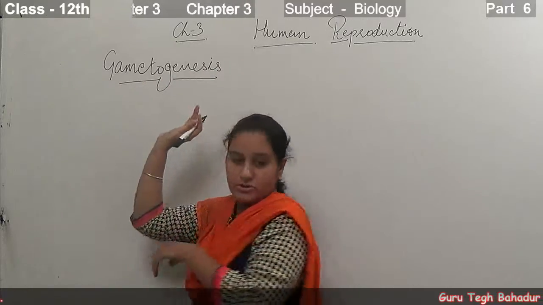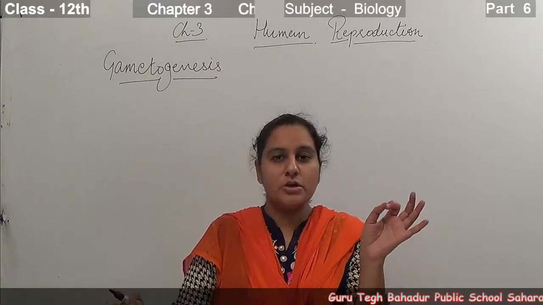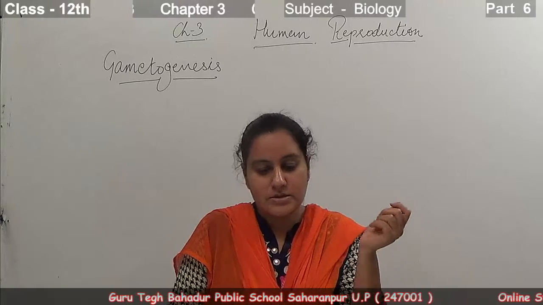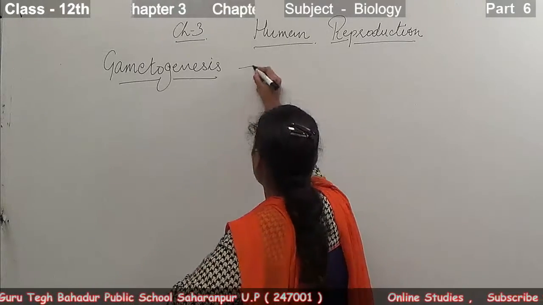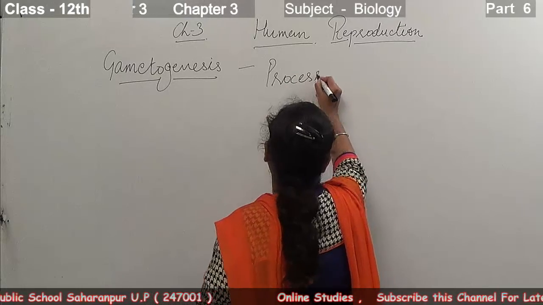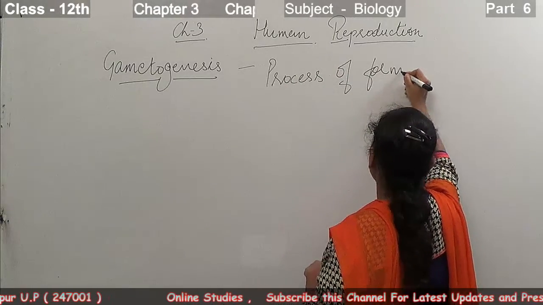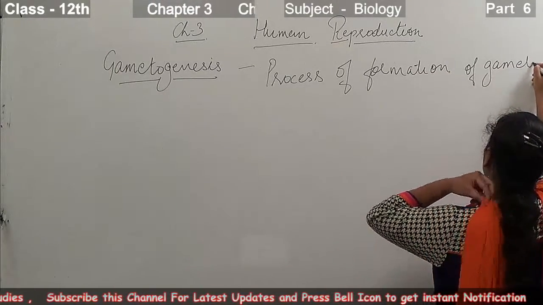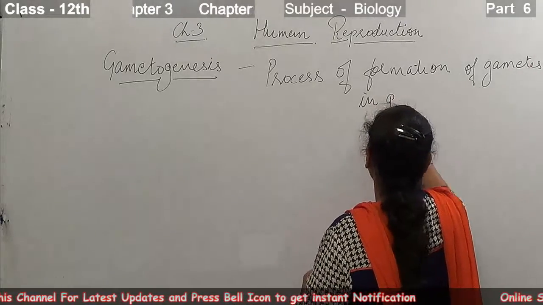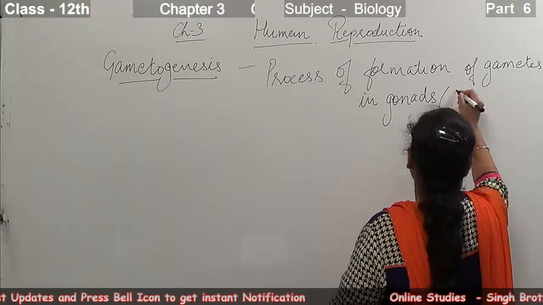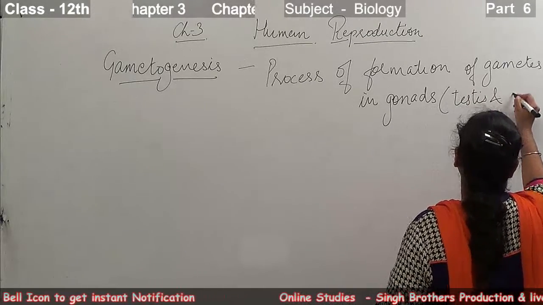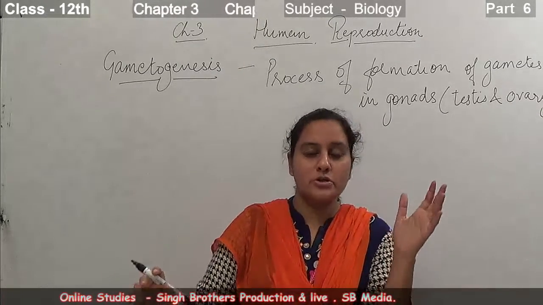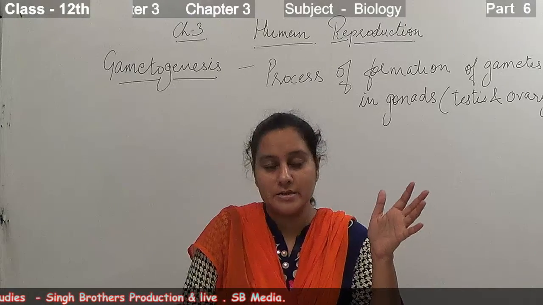Now what is gametogenesis? It is just the formation of gametes in the sexually reproducing organisms in their gonads. So the process of formation of gametes in gonads is known as gametogenesis. Gonads means their organs, that is the testes and the ovaries. So the process of formation of the gametes in the sexually reproducing organism is known as gametogenesis.